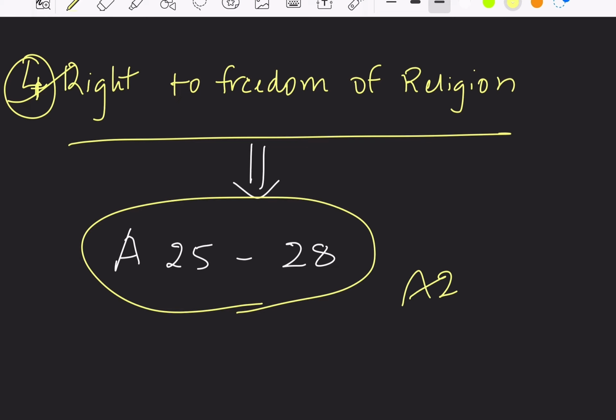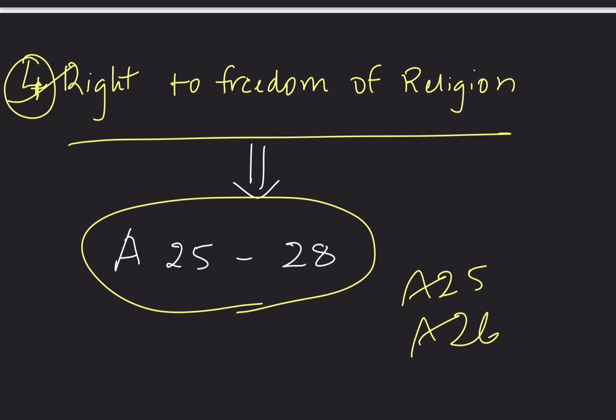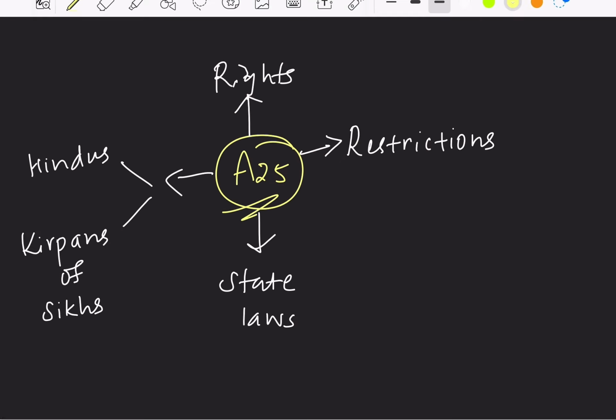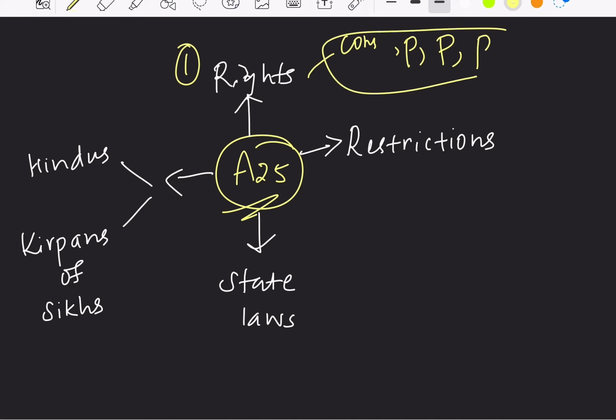We had already studied Article 25 and 26. So, let's revise Article 25 and Article 26. As soon as you remember Article 25, you must understand the 4 points that Article 25 is providing for. The first thing is it is guaranteeing the right to conscience, and it is also providing guarantees to profess, practice and propagate religion. We had already studied the meaning of each term in our video lectures.